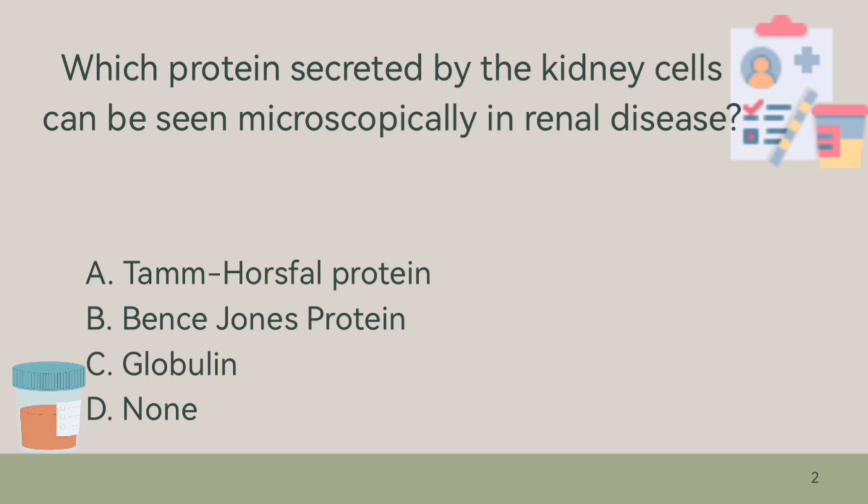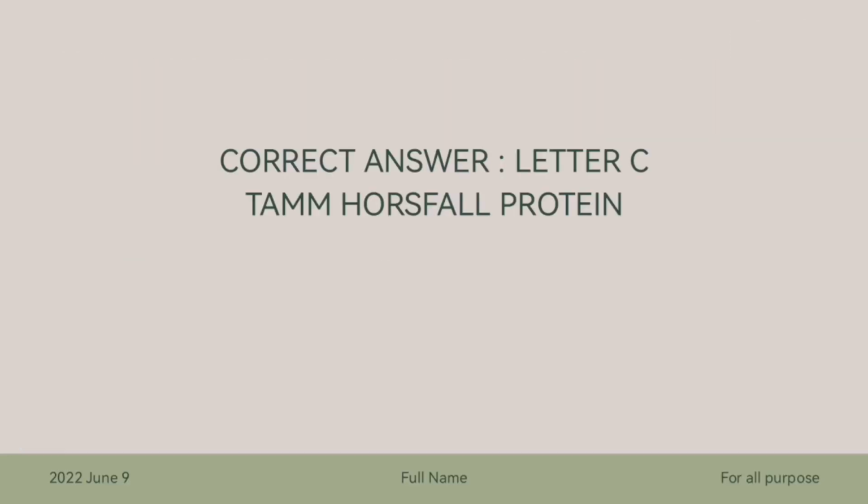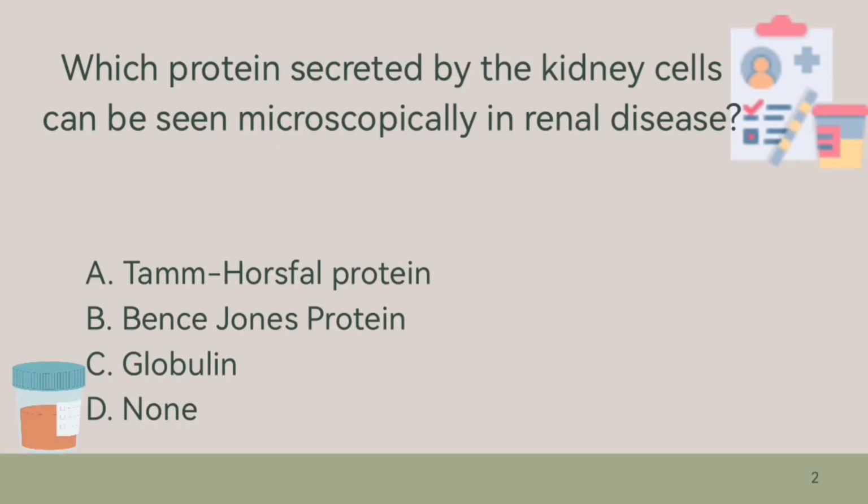But the answer here is letter C. Tamm-Horsfall protein. Kasi siya lang yung secreted by the kidney. Because Bence-Jones protein produce sa plasma. So, kapag sinabi natin Tamm-Horsfall protein, it can be seen also in renal disease. So the correct answer is letter A.